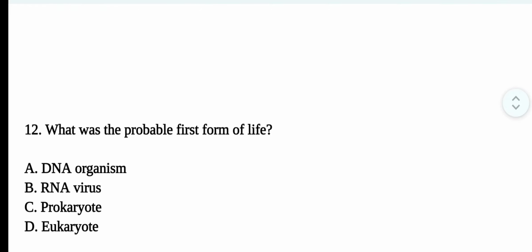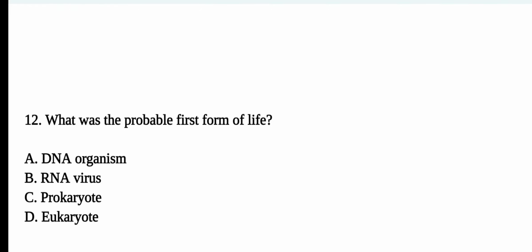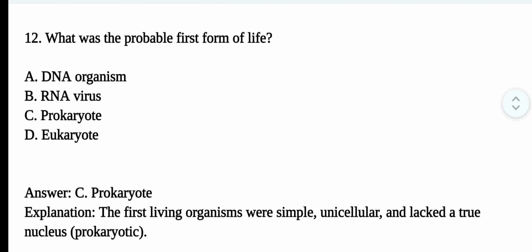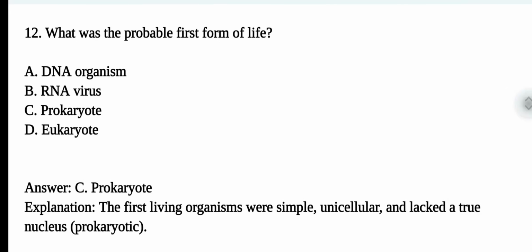Question number 12. What was the probable first form of life? The correct option is option C. Prokaryote. The first living organisms were simple, unicellular, and lacked a true nucleus.